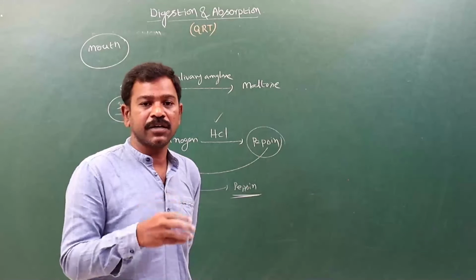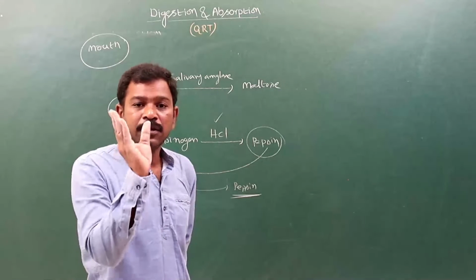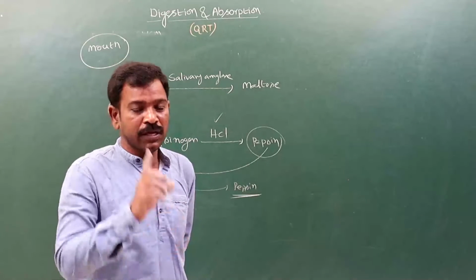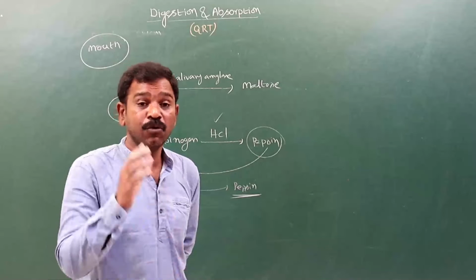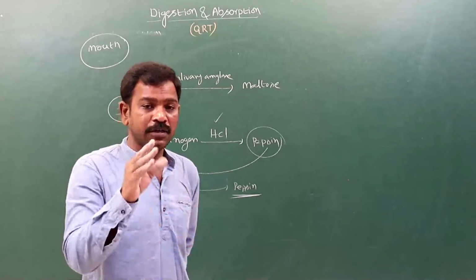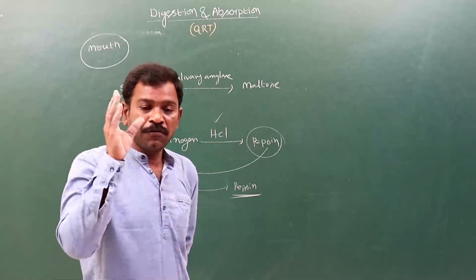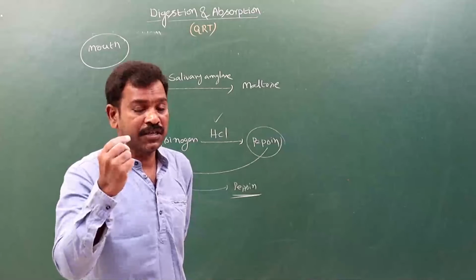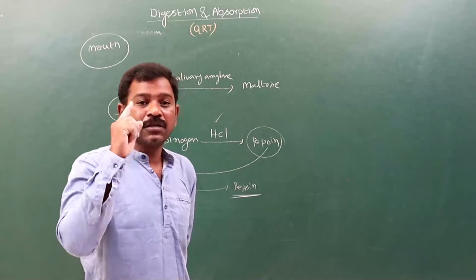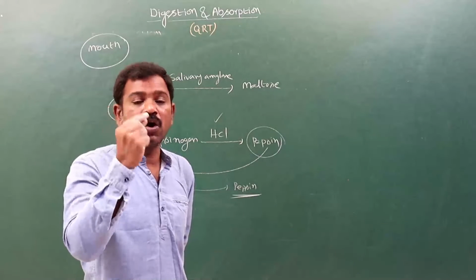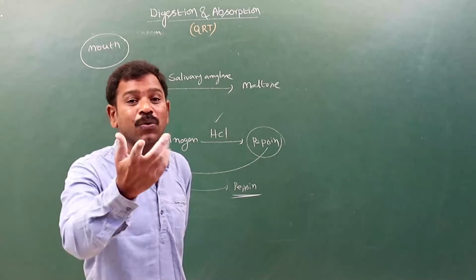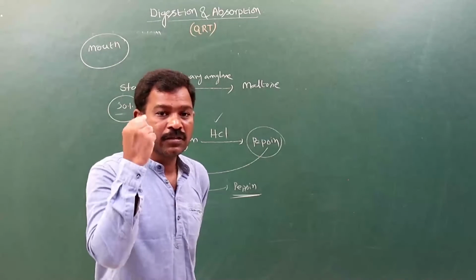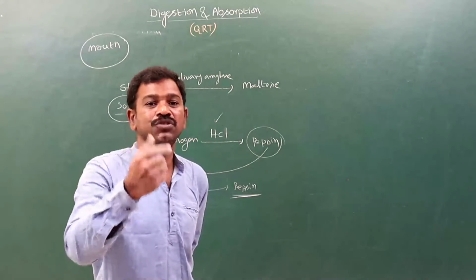If bile pigments accumulate more in the blood, at that time we will get jaundice. If more bile pigments are accumulated, that leads to a change in the color of the skin and the sclerotic white area of the eye into yellow color.